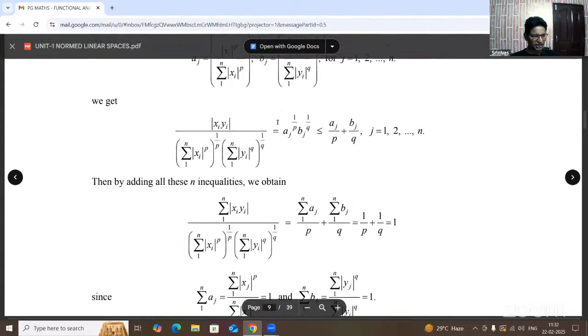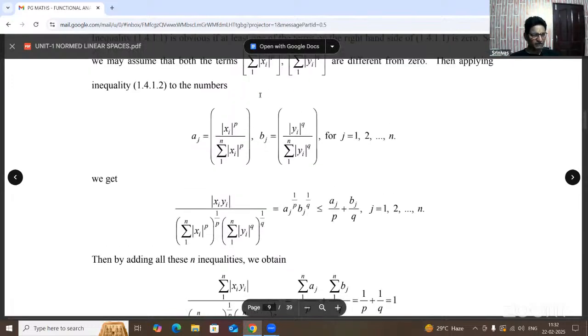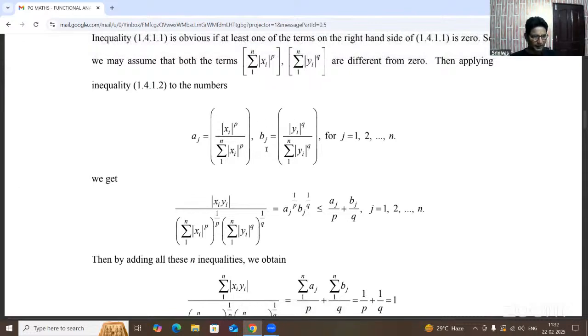After multiplying these values, summation mod xi yi by summation mod xi whole power p into summation mod yi whole power q, with p converting to this side as 1 by p and q as 1 by q, equals aj whole power 1 by p and bj whole power 1 by q.